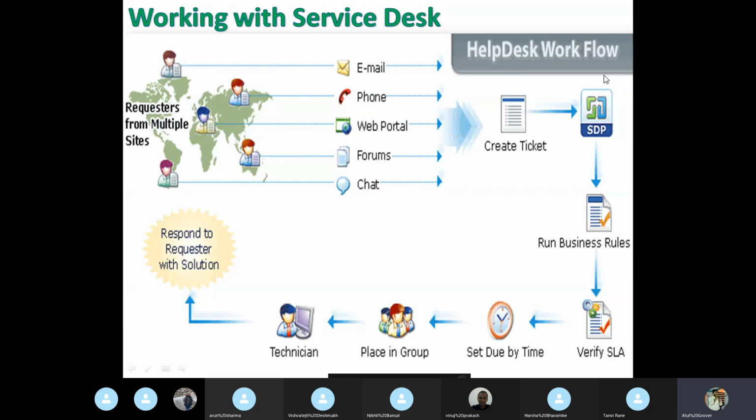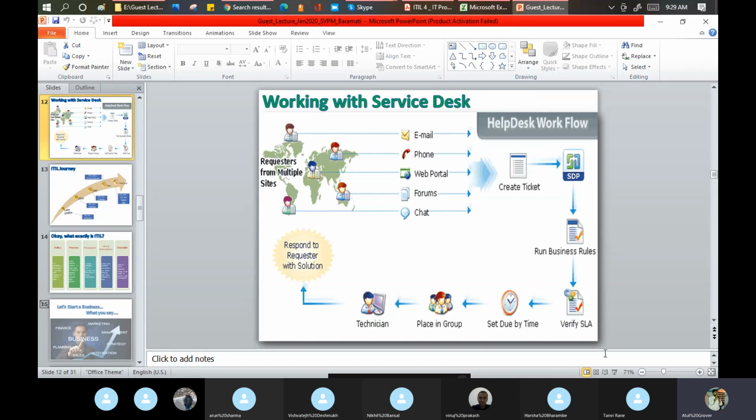So this is very high level for you guys at this point of time. But when we do the ServiceNow part, we will see all these things one by one. We will see how we can create an incident, how we can create an SLA, and where we can define the SLA. All these things we will discuss in detail.